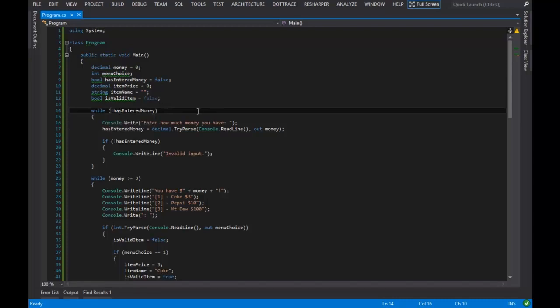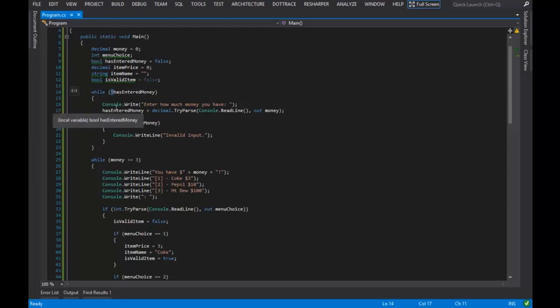It is the exact same code as doing this. So if I said while hasEnteredMoney equals false, that's the same thing that doing that exclamation point will do. It's just a shorthand operator for flipping a Boolean. And you'll see me use it a lot. It's a very important operator.